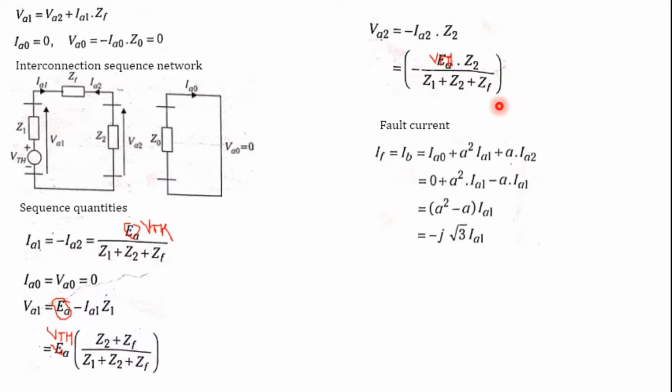Okay, the fault current will become IB. We are considering that there is a fault across the circuit B. So this is nothing but IA0 plus A square IA1 plus A into IA2. IA0 is 0 already. A minus A square will become, so this is nothing but minus j root 3 times IA1. Hence the magnitude we will get is root 3 times V Thevenin divided by Z1 plus Z2 plus ZF.